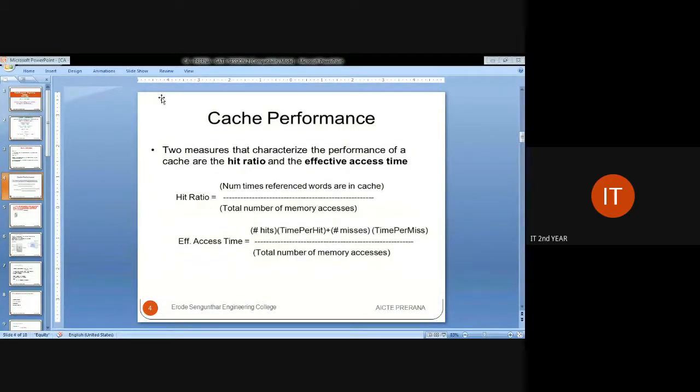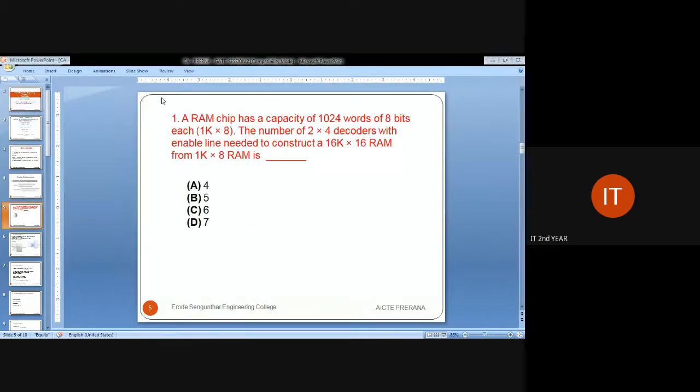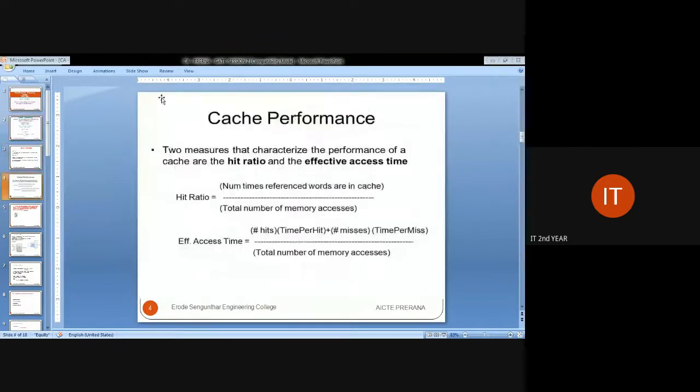The next one is effective access time. It is the number of hits multiplied by the time per hit, that is, how much time is taken to access that particular memory, followed by the number of misses multiplied by the total time per miss. These should be added and the whole component divided by the total number of memory accesses. So this is the basic introduction about cache memory and its related terms.